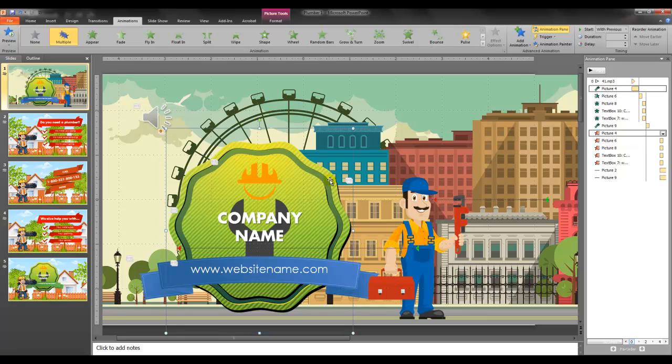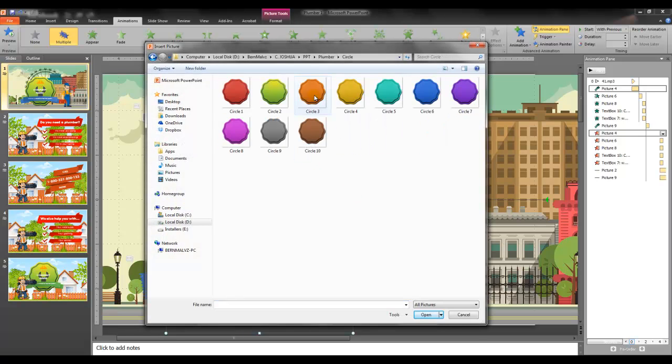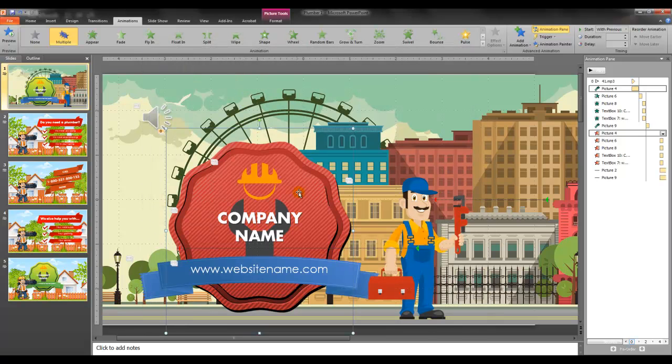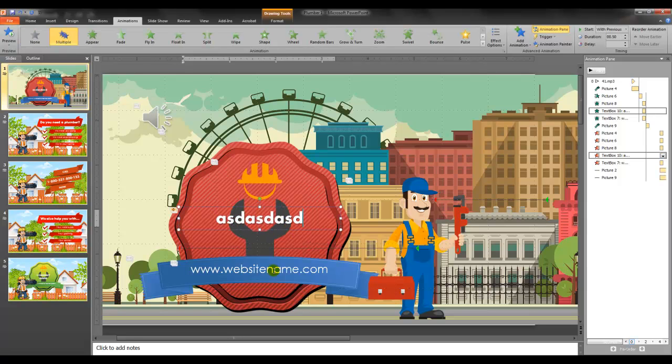And next, the big green one here. Same procedure, right click, choose the color that you like. There you go. And also you could upload your own logo and change this one and put your company name, say for example that, and put your website URL here.